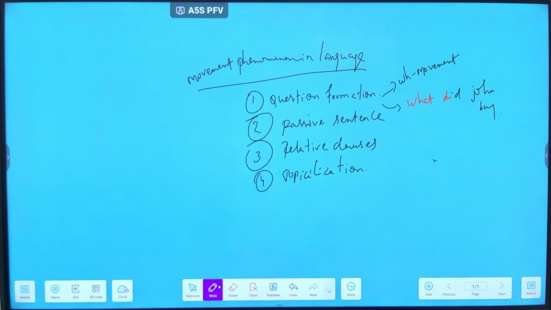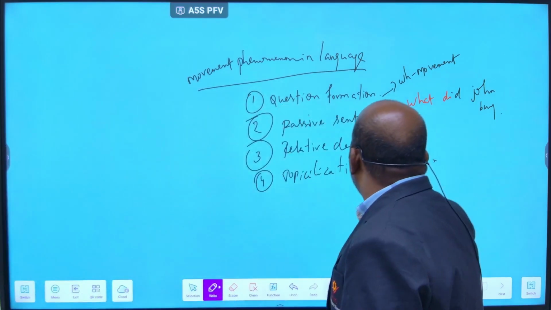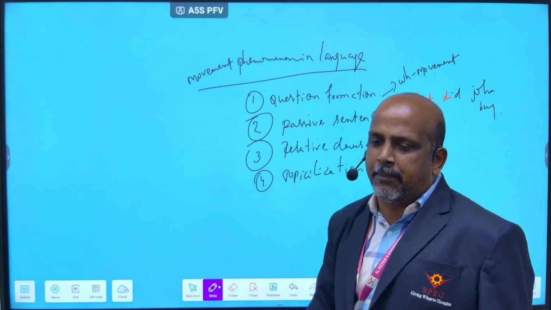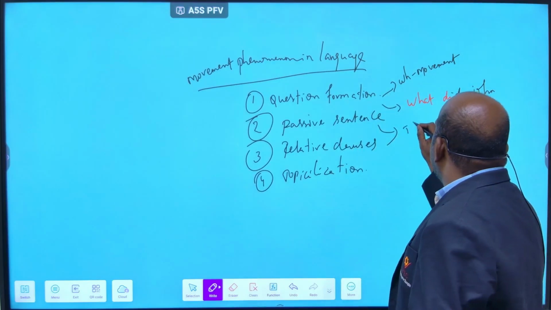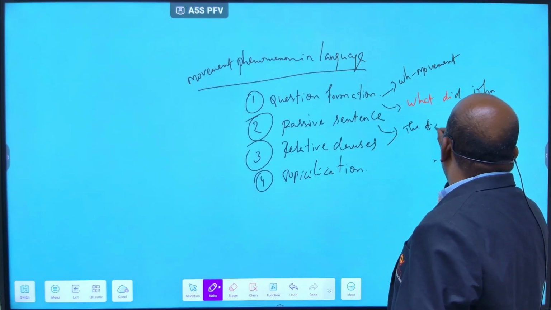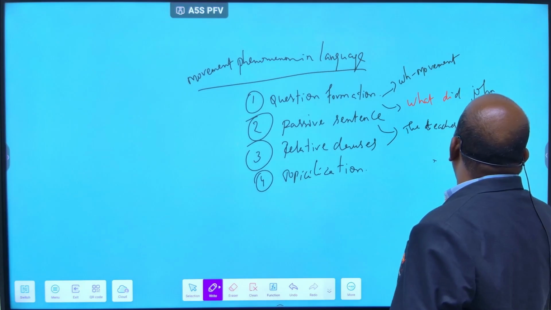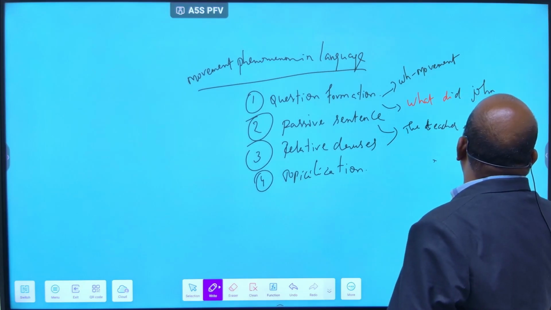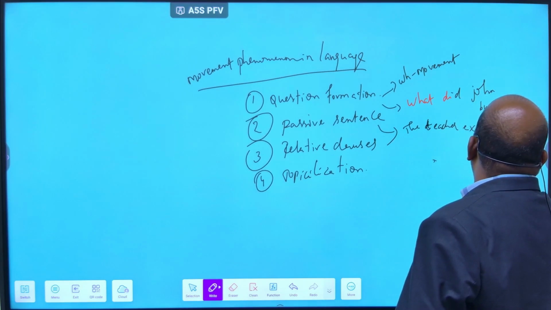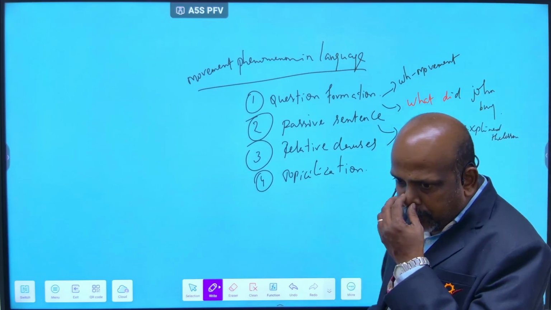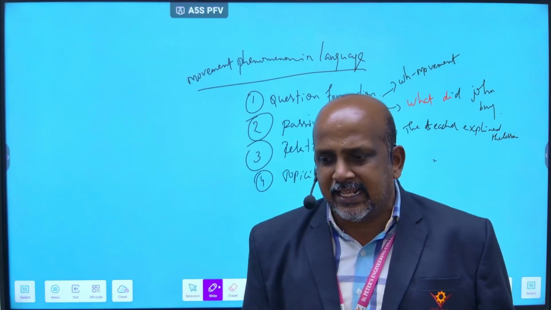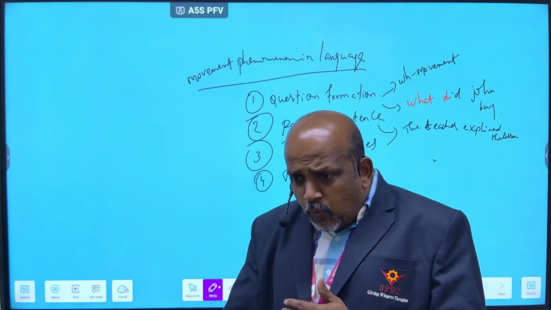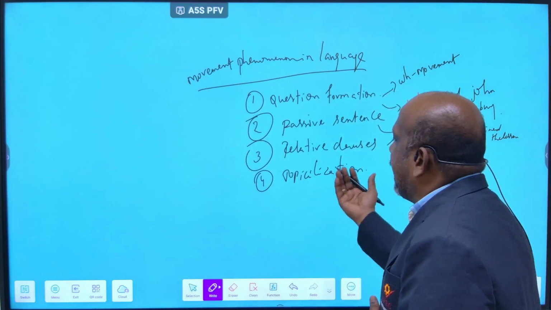The second one is the passive sentence. Let me give one example. In the active sentence: "The teacher explained the lesson." That is the active. The passive sentence is "The lesson was explained by the teacher." That is the passive sentence.